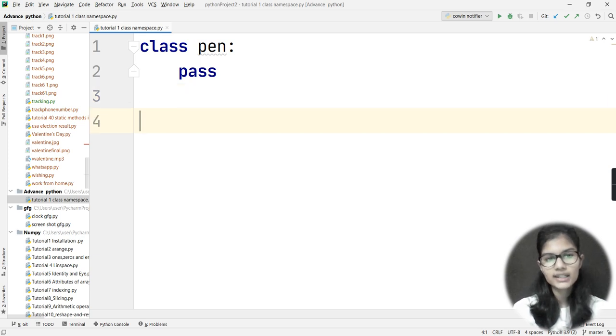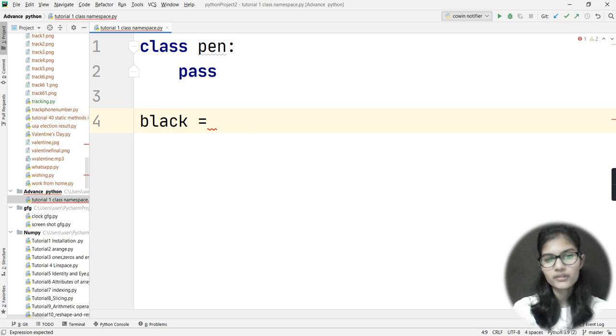Right, now after making a class, if I come out of my class, what is the very second step that I need to follow here? The very second step is that I need to make the object of this class. Now my class is pen, and I need to make the object for that class. Let's say the one object I'll be making is black. Let's say black is one of the objects that I'll be making for my pen class.